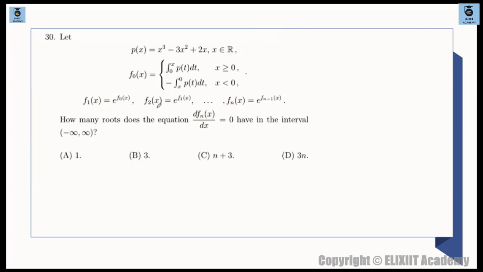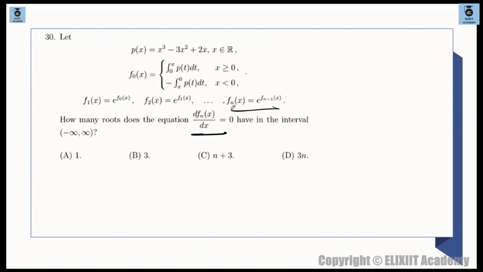So basically they are asking for a chain is given. F1x is e raised to the power of f naught x. F2x is e raised to the power of f1x, and so on. Fnx is e raised to the power of fn minus 1x. It asks how many roots does this equation have: d of fnx divided by dx is equal to 0. How many roots will this have?